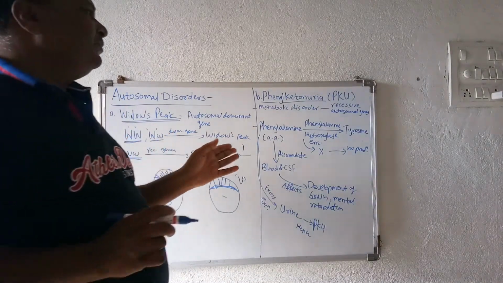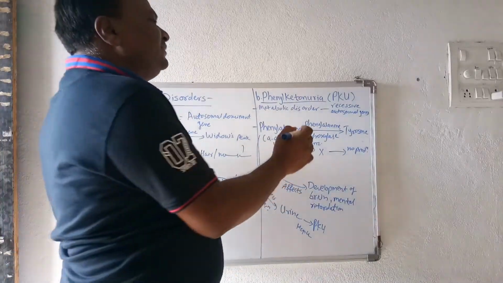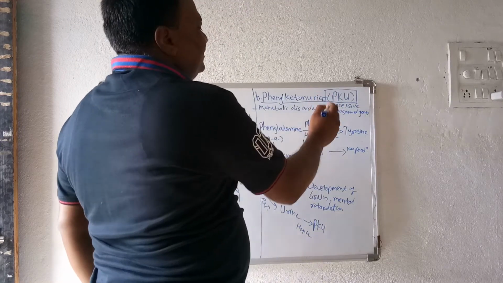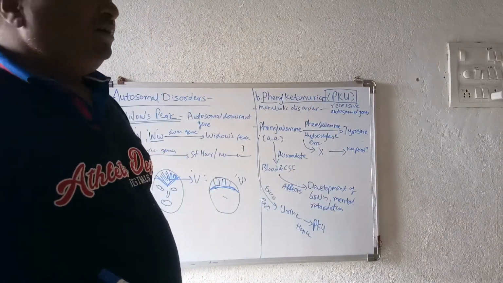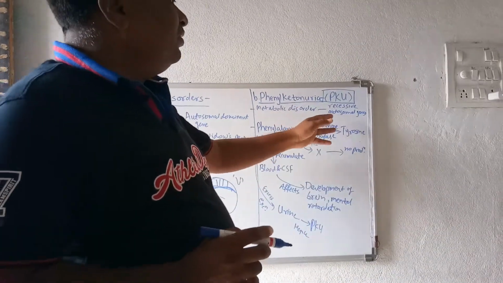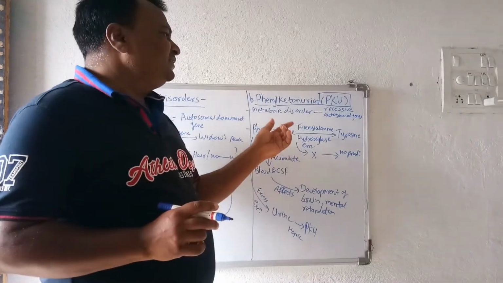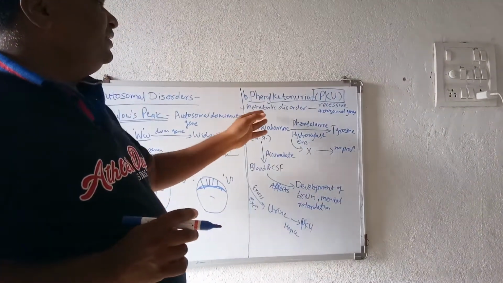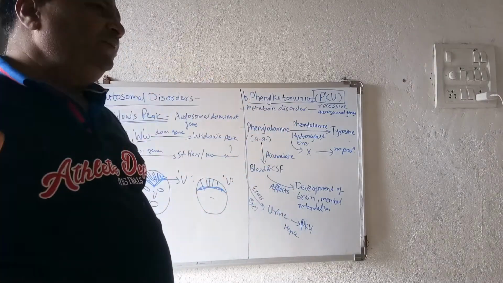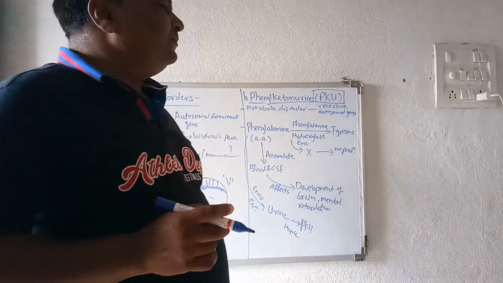The next example is phenylketonuria, abbreviated as PKU. It is a metabolic disorder caused by recessive autosomal genes. Metabolic disorder means the metabolism is affected by the recessive autosomal gene.